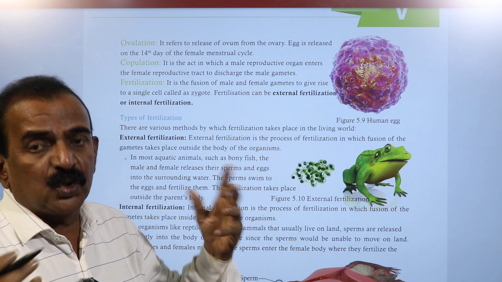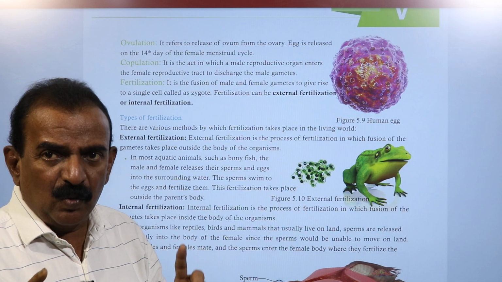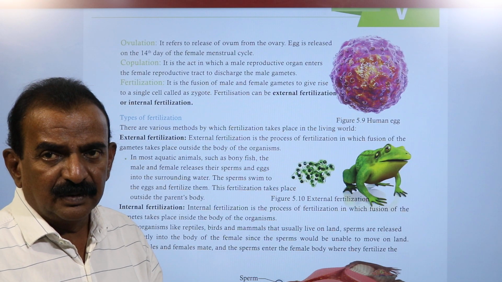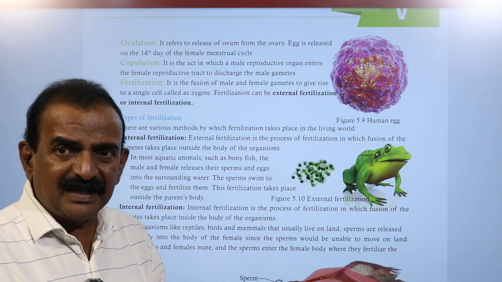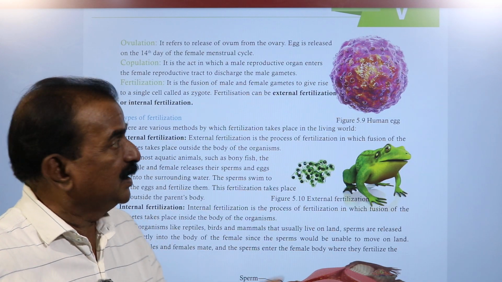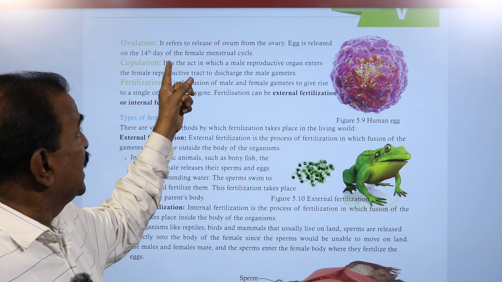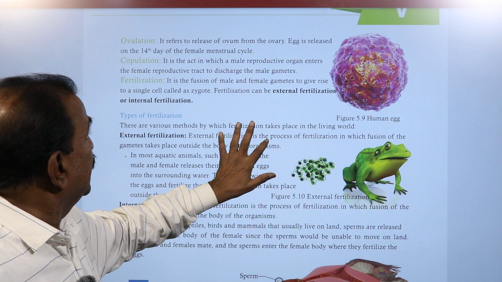Females have two ovaries, and every month they release only one ovum, not two. And here ovulation is repeating. It alternates between the two ovaries, and the egg is released on the 14th day of the menstrual cycle.